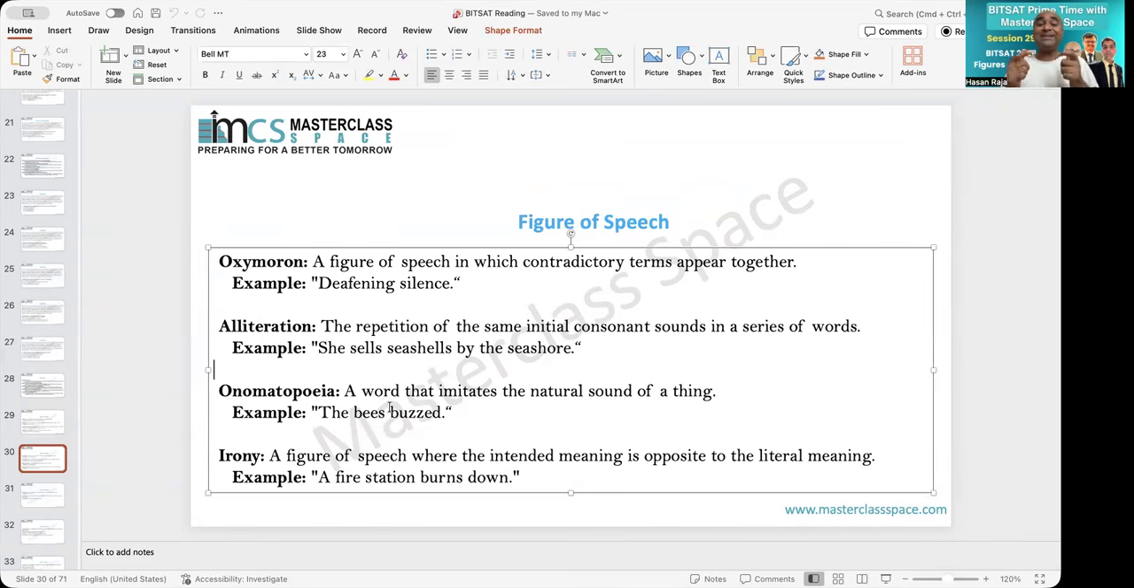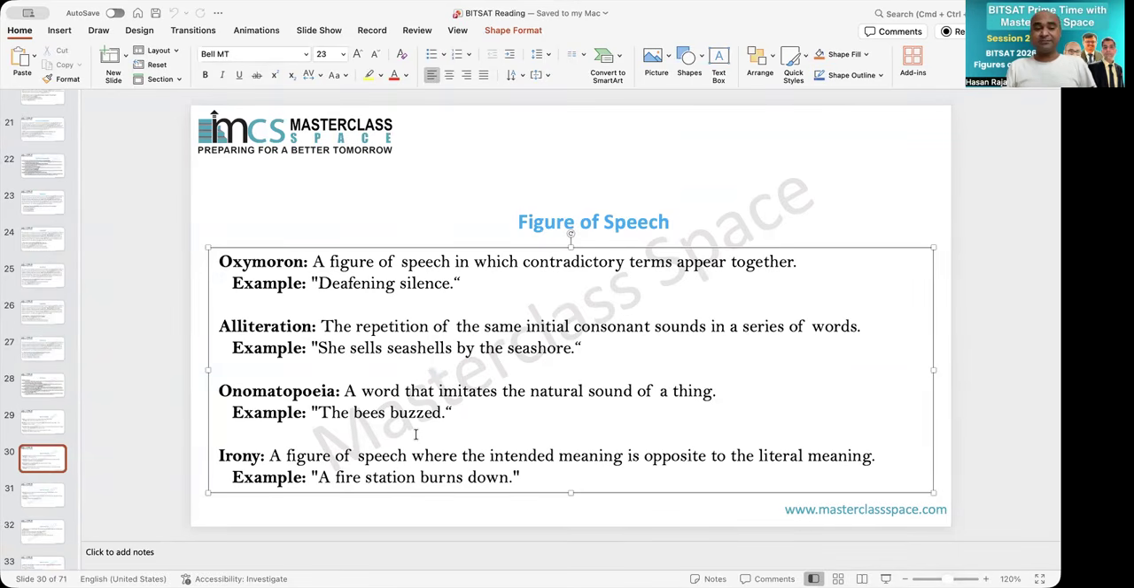Onomatopoeia, a word that imitates the natural sound of a thing. It means when we talk about different types of sounds, that becomes onomatopoeia. Okay, sounds like buzzing, hissing, humming. These are the sounds. So when you connect with the sound, that becomes onomatopoeia.